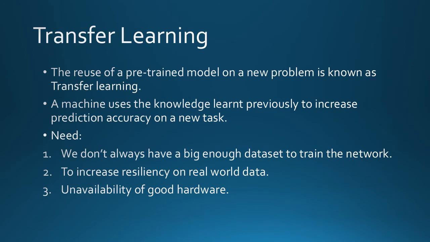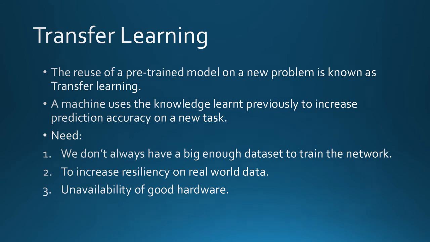First, we do not always have a big enough data set to train a deep network. Secondly, to increase the resiliency to real world data by training on different distributions of images. Third, there is not always availability of good hardware. These deep models sometimes take weeks to train on a big data set to properly learn to extract features from an image.